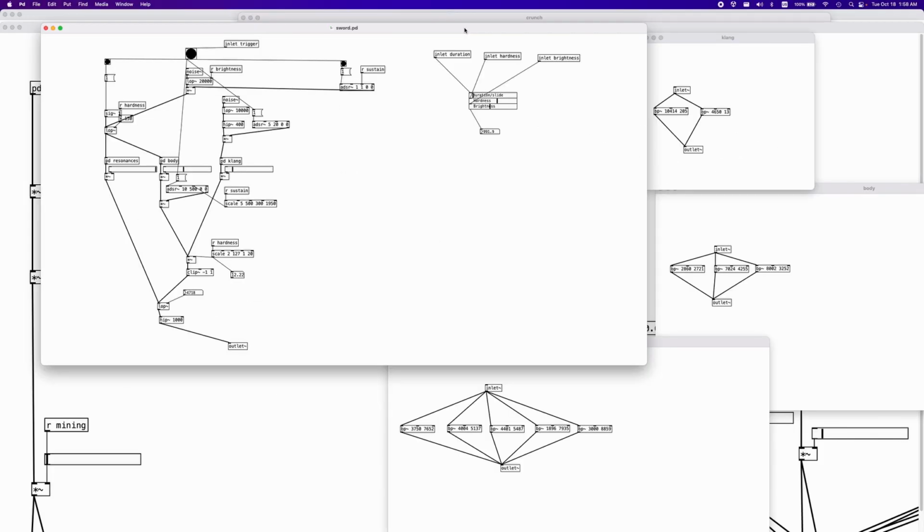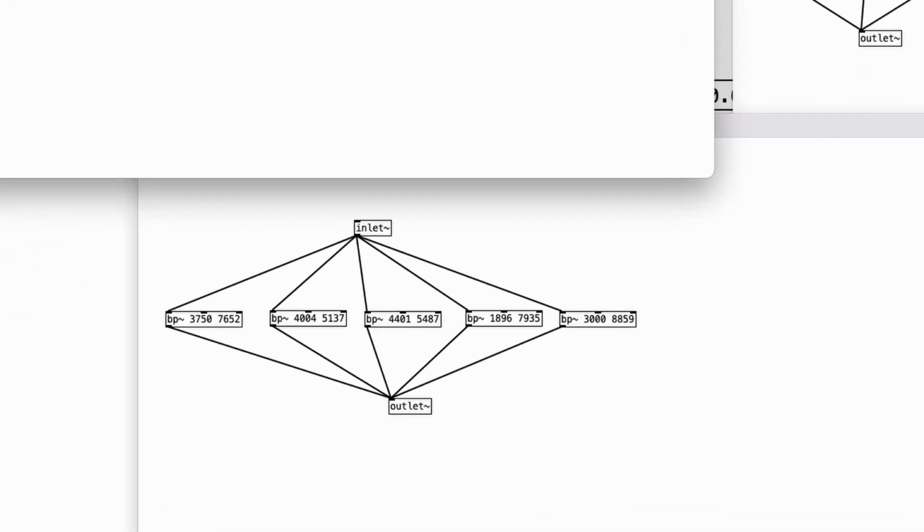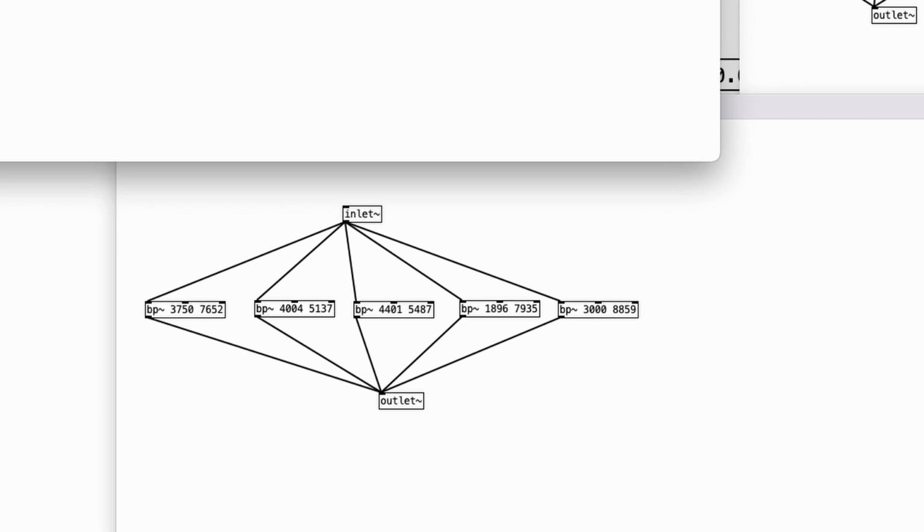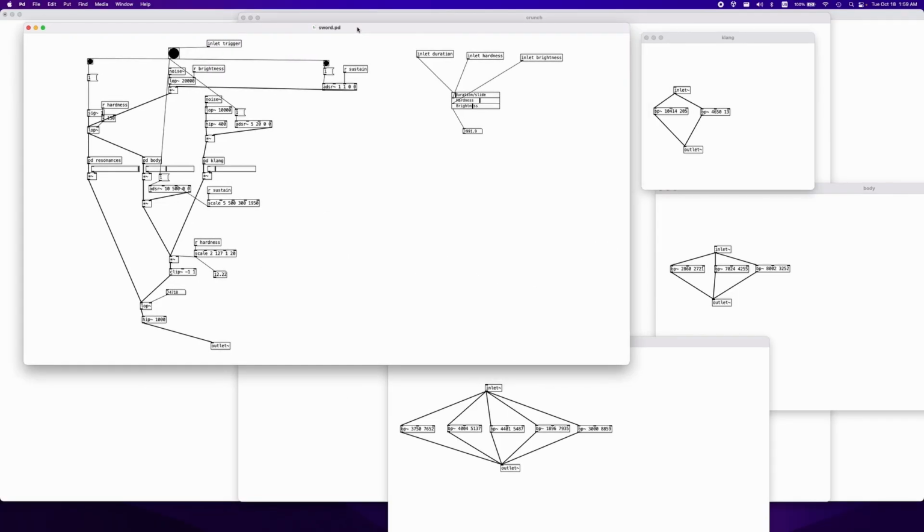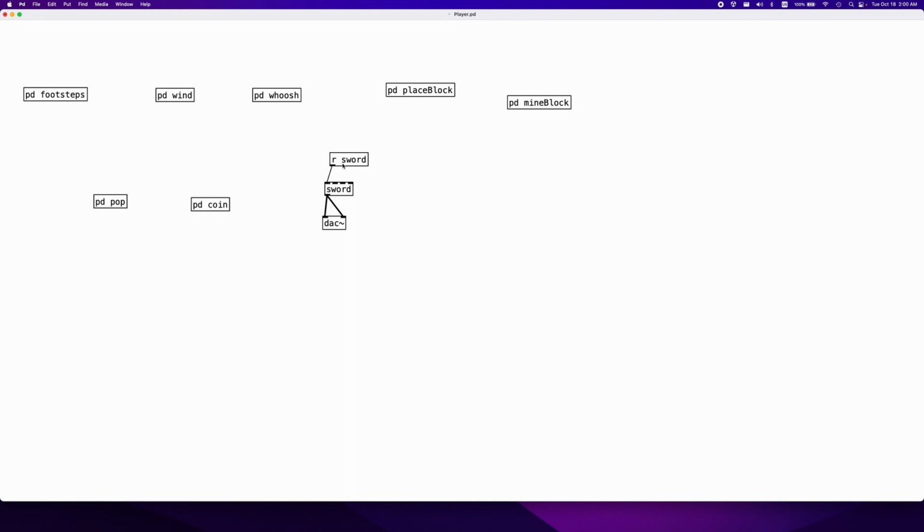In addition to that, there is an abstraction here that I made for metallic sounds, so I can mimic the sound of a pickaxe if the player is mining with one. It uses modal synthesis to recreate the resonances that occur in metallic impacts. In Pure Data, that's reflected by using parallel bandpass objects with very high Qs and setting a noise object into them. That produces this sound. The metallic abstraction is also used in sounds such as the sword impacts and coin pickup sound.